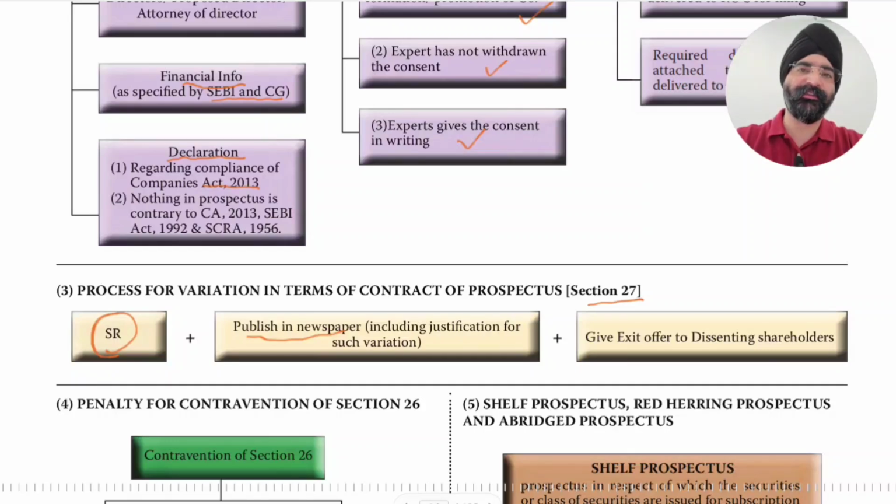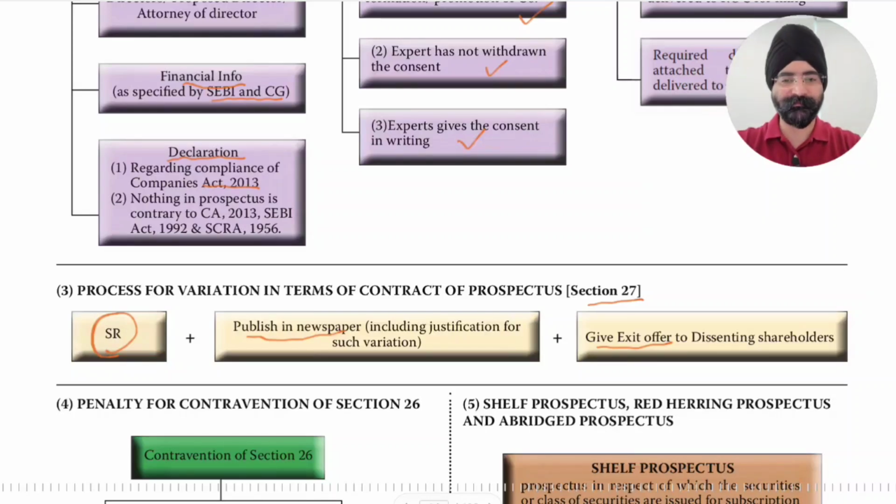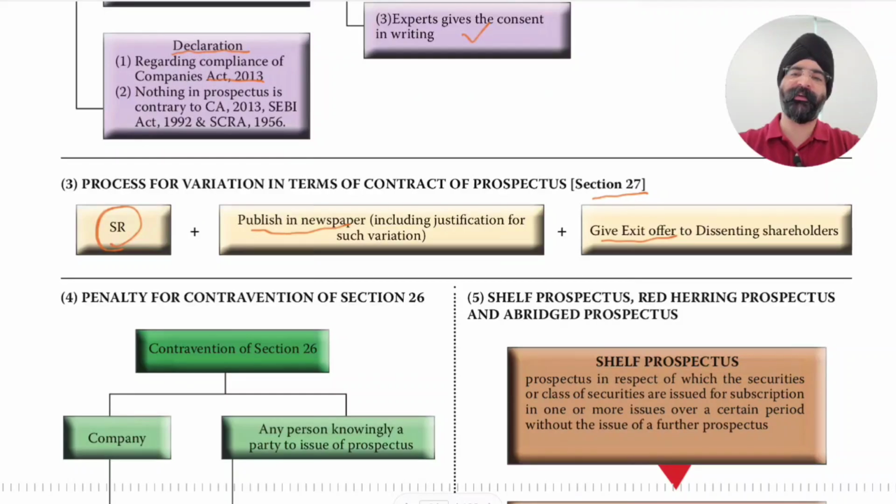Why is there a change in the terms of the prospectus? That should be published in the newspaper. Give an exit offer to dissenting shareholders. Okay, those shareholders who dissent to this variation in terms of contract of prospectus will be given an offer to exit the company. They can sell their shares and go out of the company.